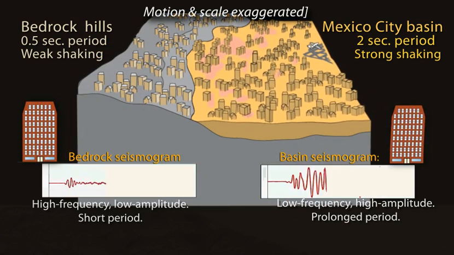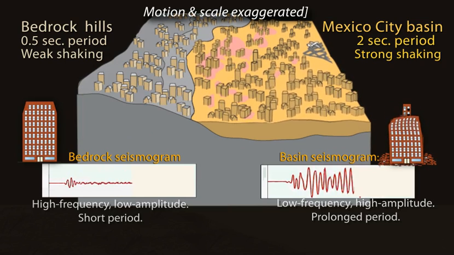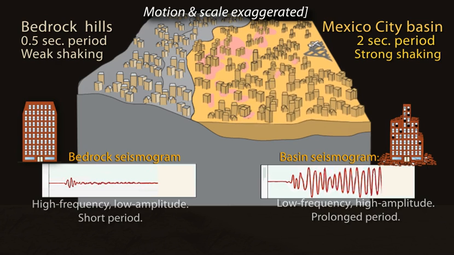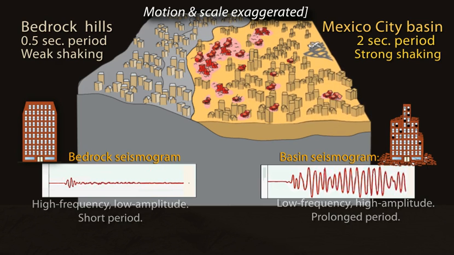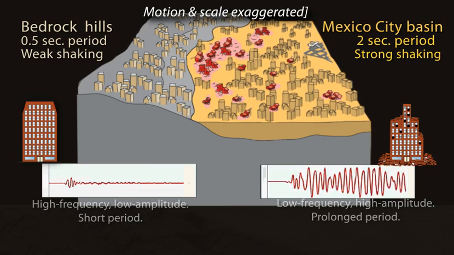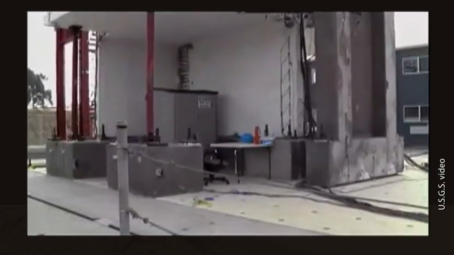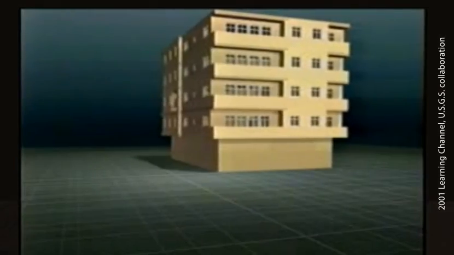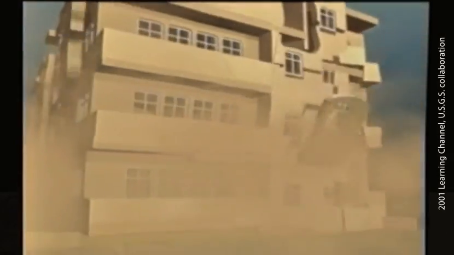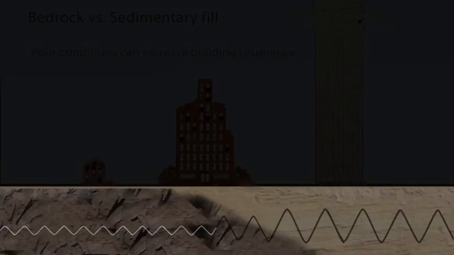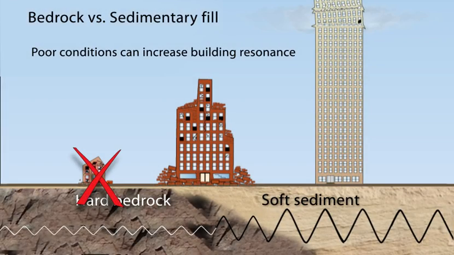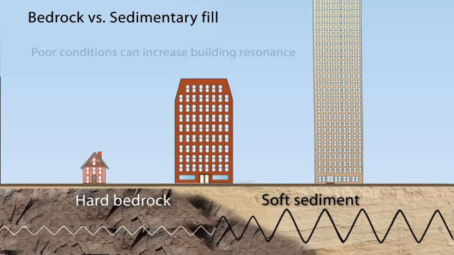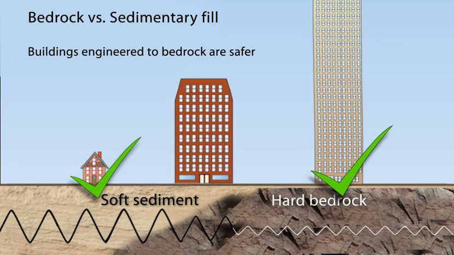Thus, medium-height buildings with similar natural periods suffered the most damage, while short, old, weak stone buildings and skyscrapers were relatively undamaged. That proved to be what is called a resonance disaster, which is how engineers describe the destruction of a building by seismic vibrations at a system's resonant frequency. It is because of prolonged energy input that the system swings more and more strongly until the structural load limit is exceeded. A key point here is that small buildings on hard rock and large buildings on soft sediments may suffer more damage and ground motion effects from an earthquake than small buildings on soft sediments and large buildings on hard rock.